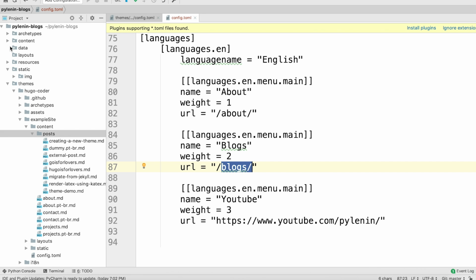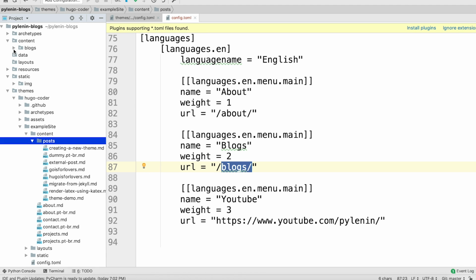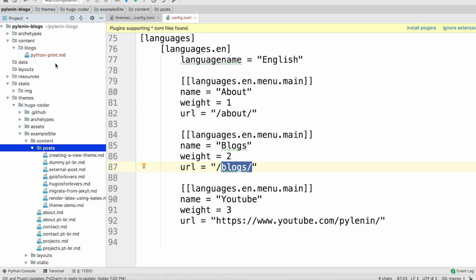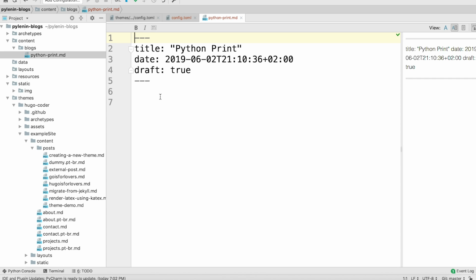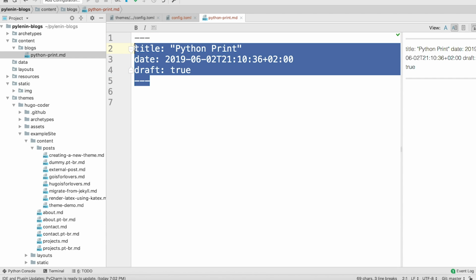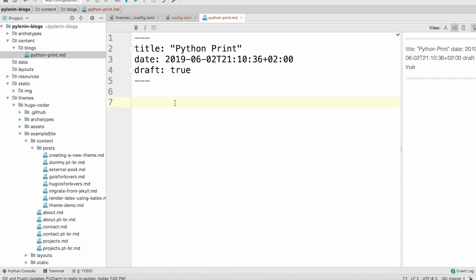Let's go ahead to our content folder, which was empty earlier. Now we have a blogs folder in here, and then we have a python-print.md. If you click on it, this is the metadata that actually ships with every kind of content. I already told you in the introduction section that every MD file, every content file that you create, is going to have metadata like title, date, and draft as default. You can add other metadata to it, it's your wish, but for now it's okay. We are not going to add anything. So let's just add something.